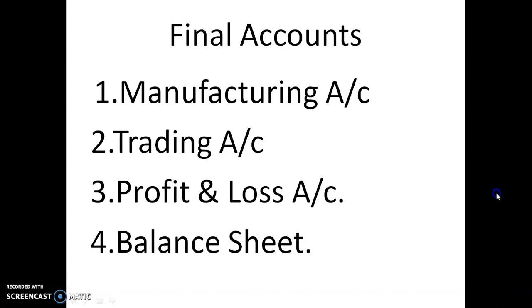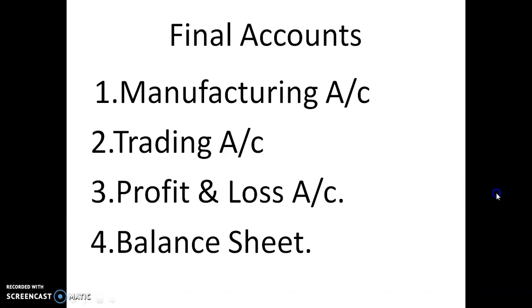Now the various items credited to trading account. First is the sales. Sale of finished goods is credited to trading account, that is the major source of our income. This is also known as the gross sales, before deduction of sales return, that is return inward.